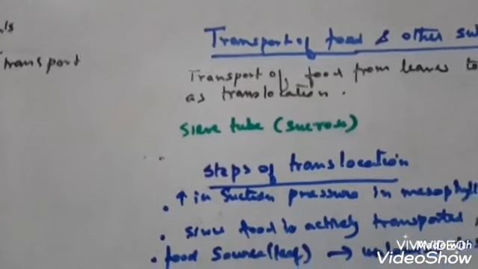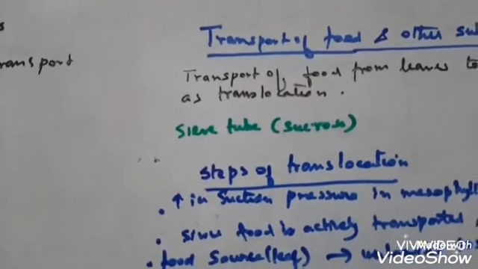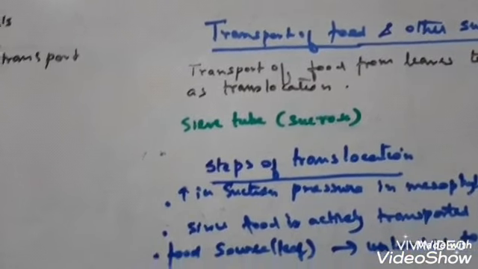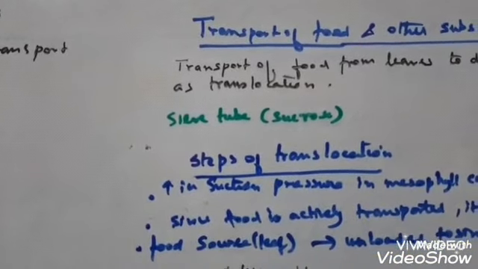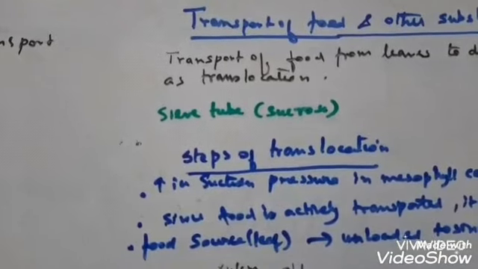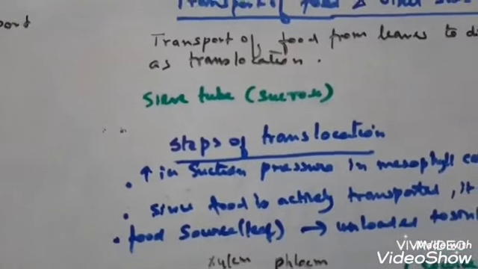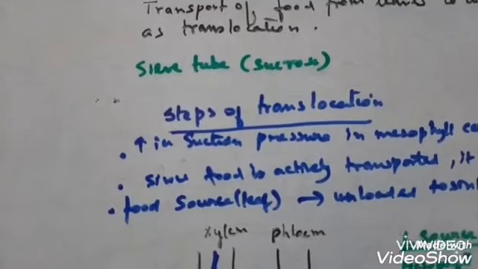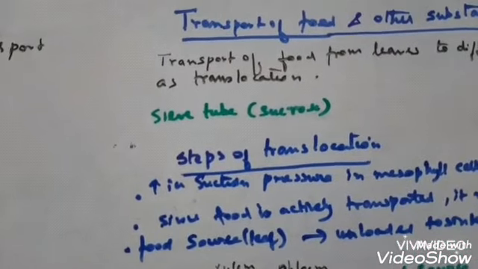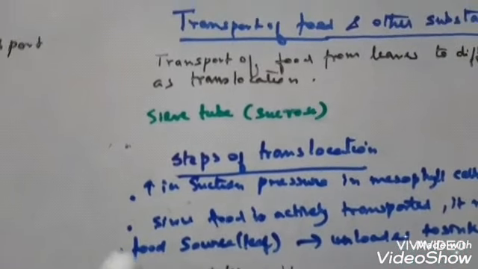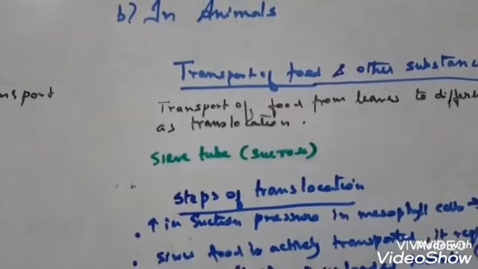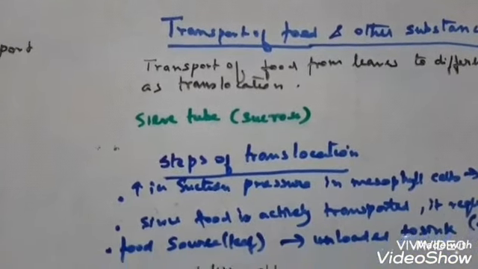Now there is a suction pressure. The suction pressure of these cells increases. Why? Because water is being absorbed from the adjoining cells. As a result, suction pressure increases in these cells, and because of this pressure, it pushes the dissolved food into the sieve tube of the phloem.